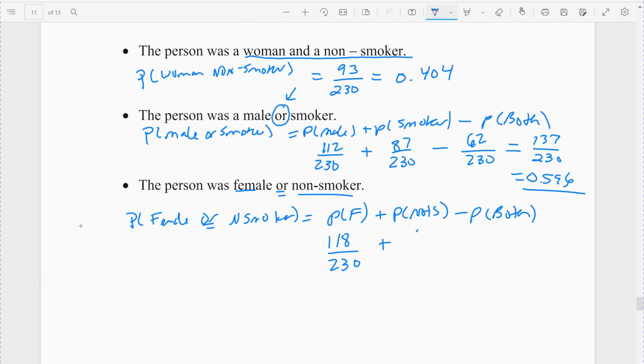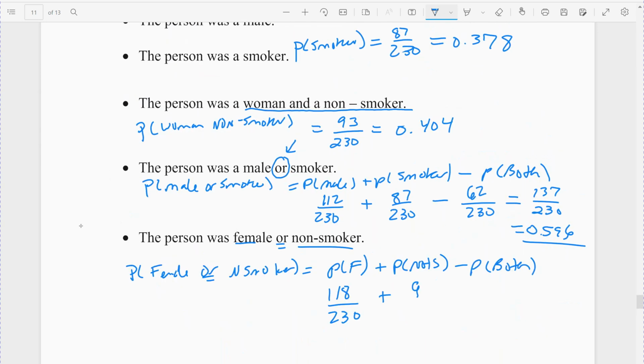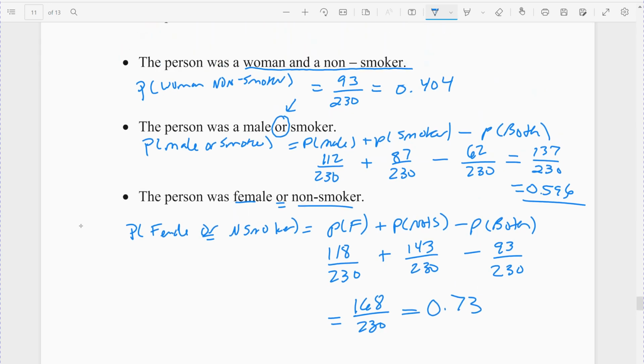The non-smokers total 143. 143 minus the 93 that were both women and non-smokers. Right? So again, you have to make sure to subtract so you don't count anybody twice. When you simplify that, it comes out to 168 out of 230, which is 0.730, so 73%. Again, the formula: females plus non-smokers minus both, they were female and non-smoker.